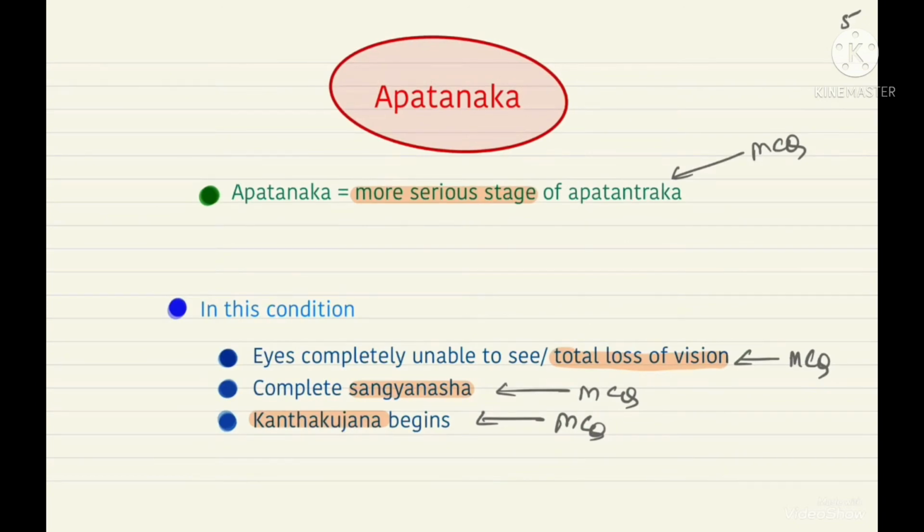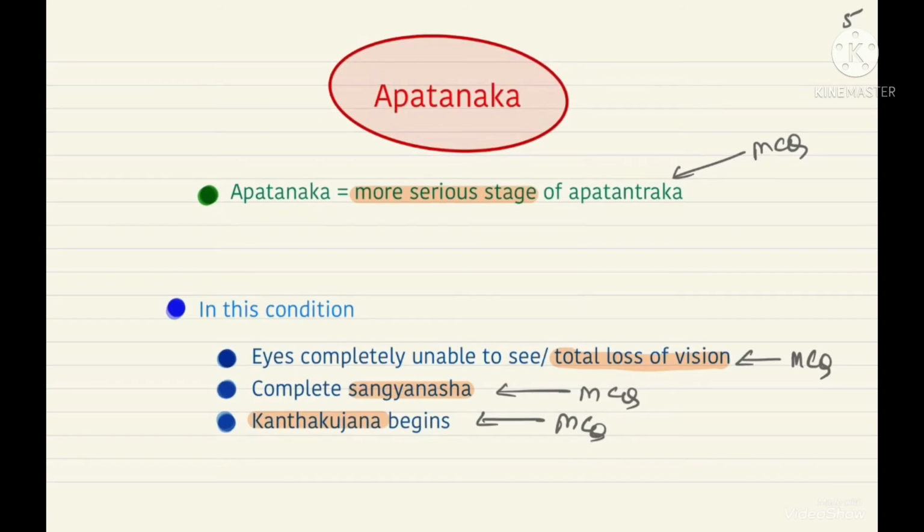Alright, so now what happens in apatanaka? Apatanaka is a more serious stage of apatantraka only. So this is an MCQ. What is apatanaka and what is apatantrak? Apatanaka is the more serious stage of apatantrak. Now in this condition what happens? The eyes are completely unable to see.